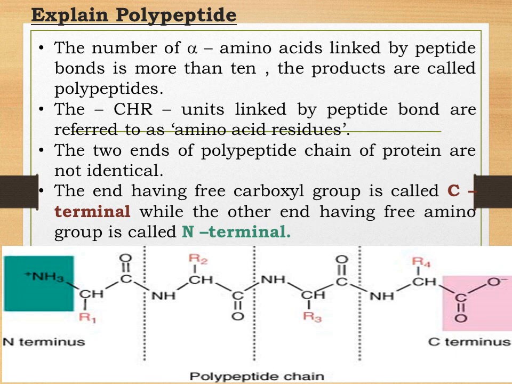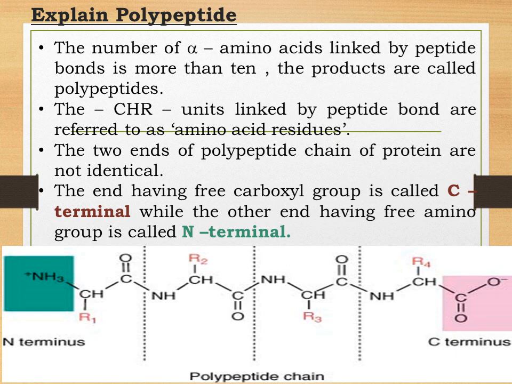So what exactly is a polypeptide? When the number of alpha amino acids linked by peptide bonds is more than 10, then the product which is formed is called a polypeptide.